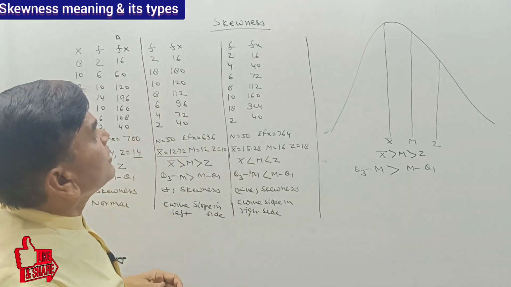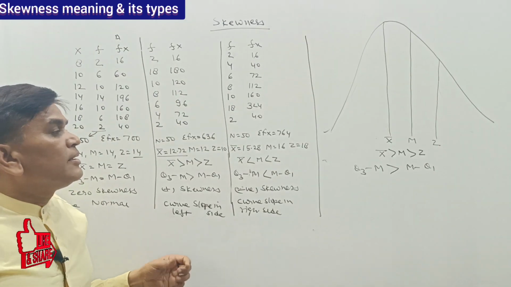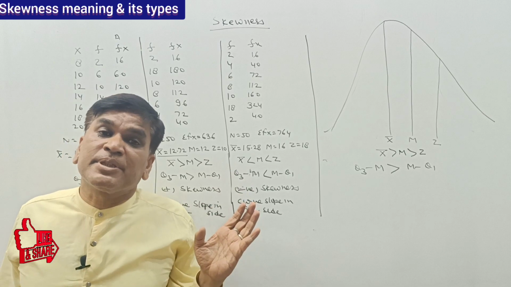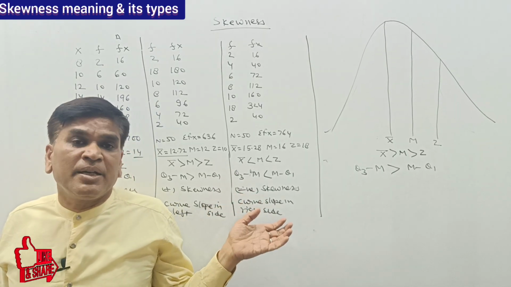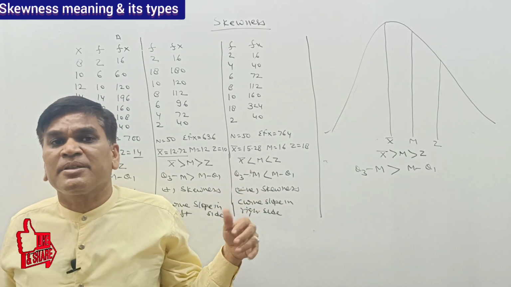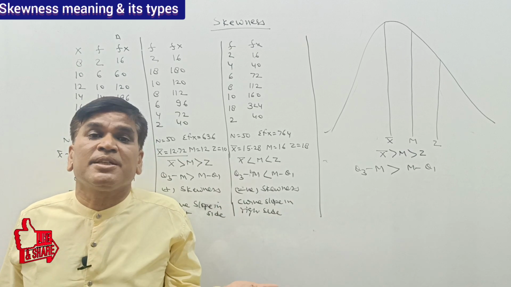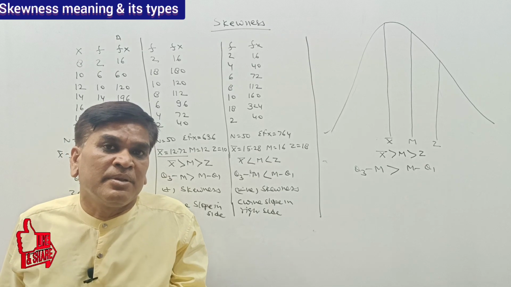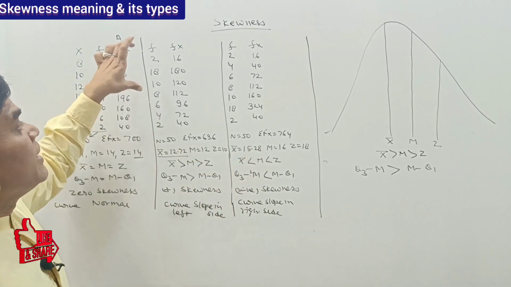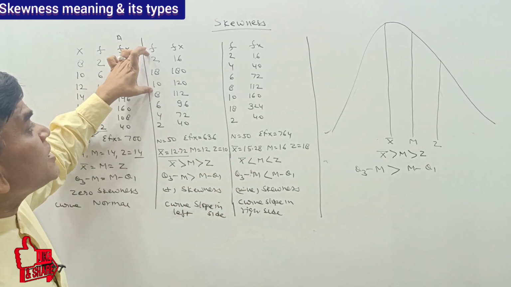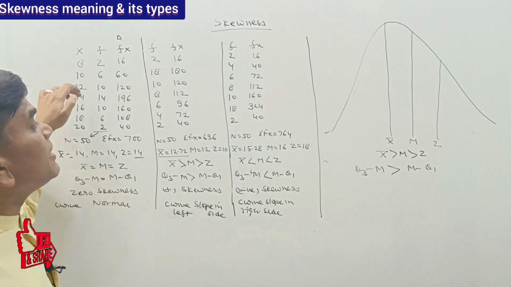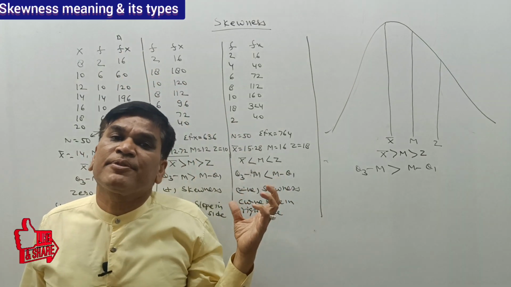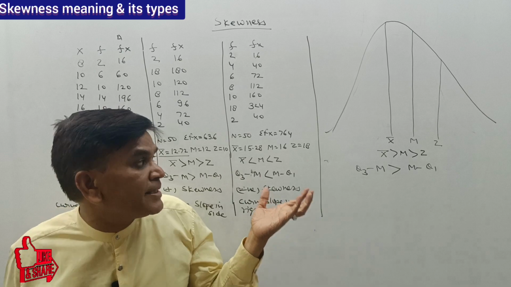is over there. So in such a series, that is also an unsymmetric series, because there is a huge fluctuation in frequency in the last class intervals. Here the change in frequency is so high in the first class interval, but here the change in frequency is so high in the last class interval.